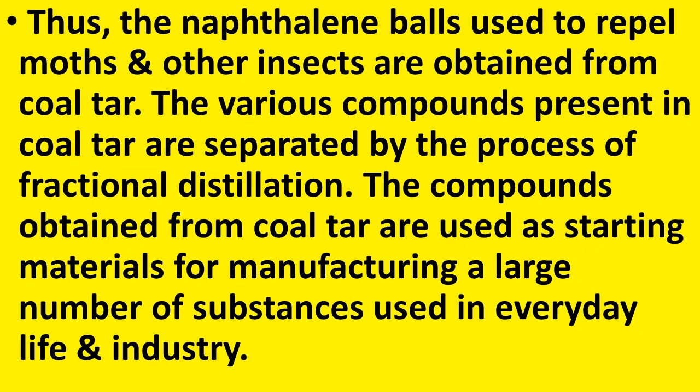The compounds obtained from the coal tar are used as a starting material for manufacturing a large number of substances. During the fractional distillation, we get all these different useful products at different temperatures.